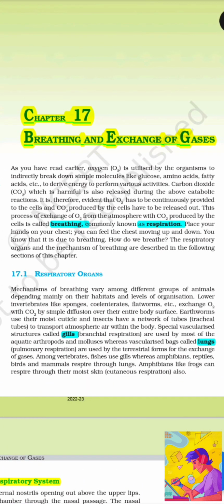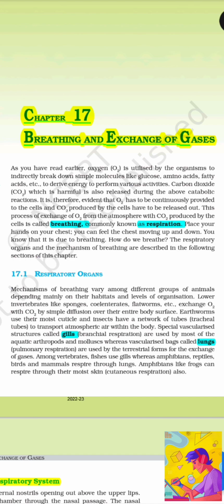This process of exchange of O2 from atmosphere with CO2 produced by the cells is called breathing, commonly known as respiration. Place your hand on your chest. You can feel the chest moving up and down. You know that it is due to breathing. How do we breathe? The respiratory organs and the mechanism of breathing are described in the following section of the chapter.